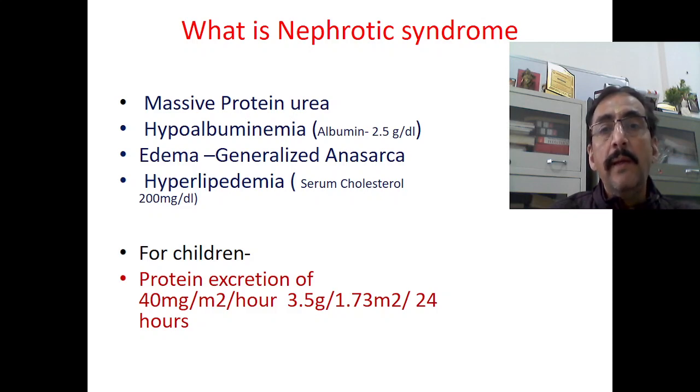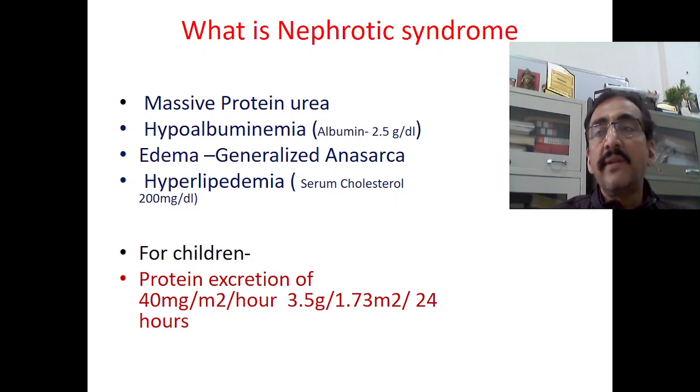Usually the albumin present in the blood is about 2.5 grams per deciliter, but in this case it is less than this. The third important feature is edema. Edema, that is generalized anasarca, will be there all over the body. The edema first begins in the orbital, periorbital region, and then gradually spreads to other parts of the body. So generalized anasarca is there.